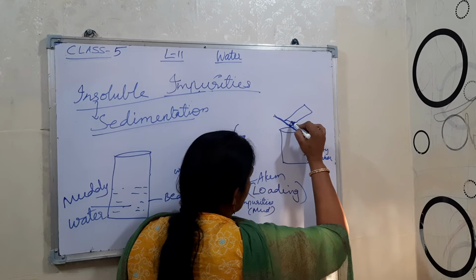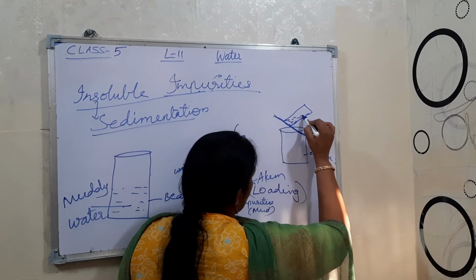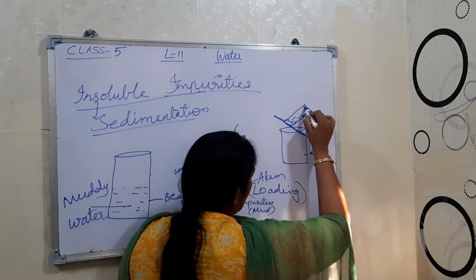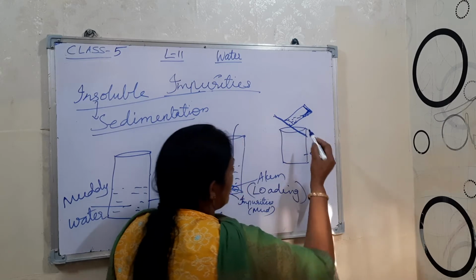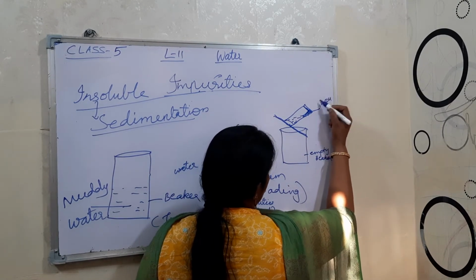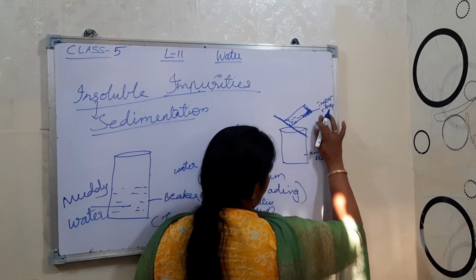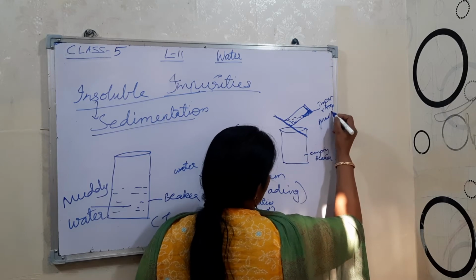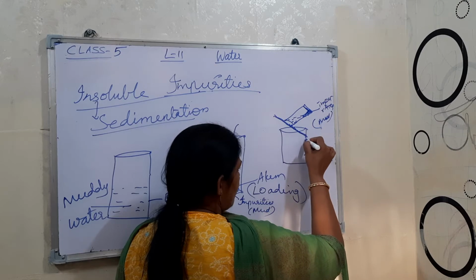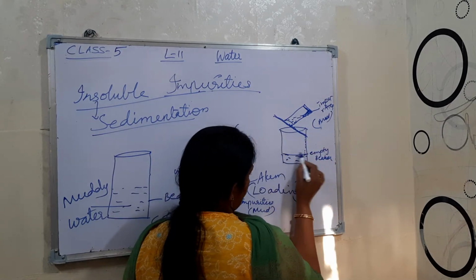Drop by drop it comes. Okay, and the water falling like this, and the impurities started to come here. See, these impurities will be here. Those impurities settled here, that will come slowly. Impurities means we can say the mud or the sand. Then slowly that water coming here, drop by drop it is collected over here, and fully the water collecting here.